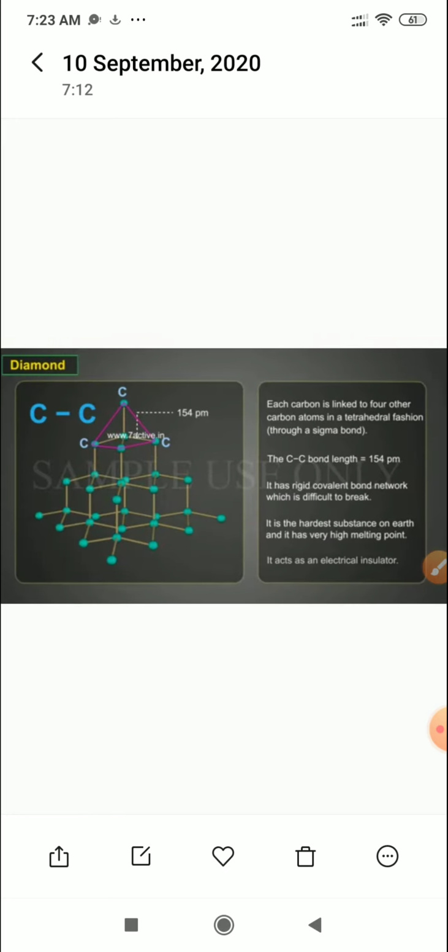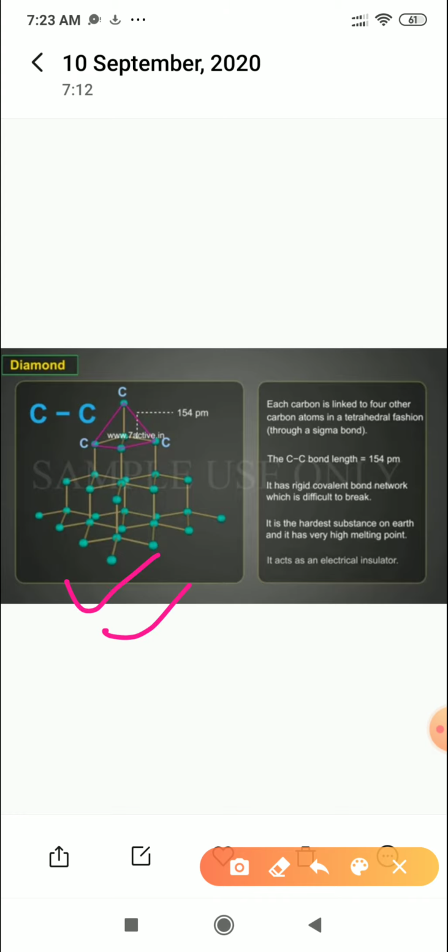Now the structure of the diamond is something like this. It is tetrahedral in geometry and a completely three-dimensional structure. Because each carbon is attached to 4 nearest carbon atoms, the diamond has a very rigid shape. And the second thing is that because of no free electrons available in the diamond, diamond is also a very bad conductor of electricity.